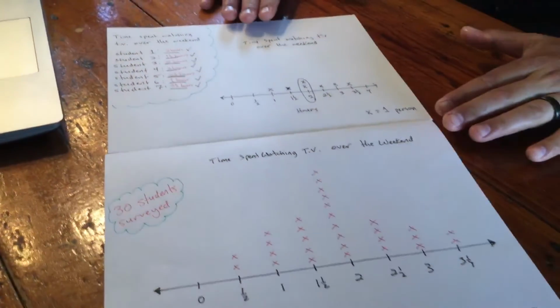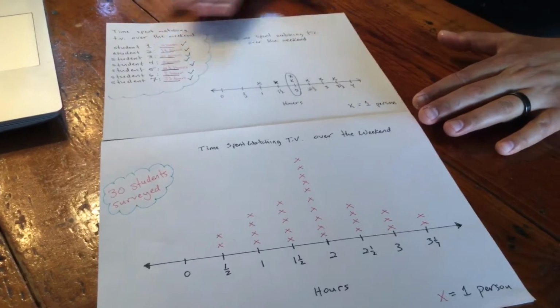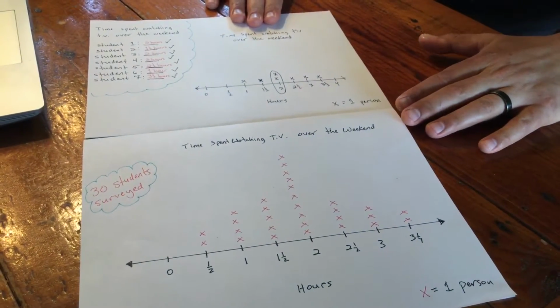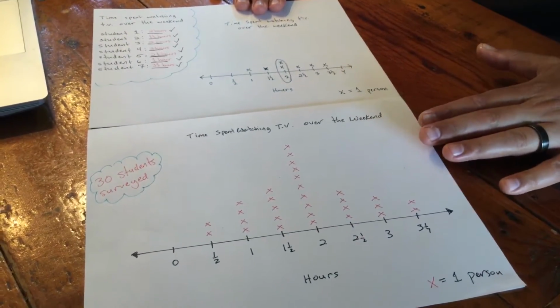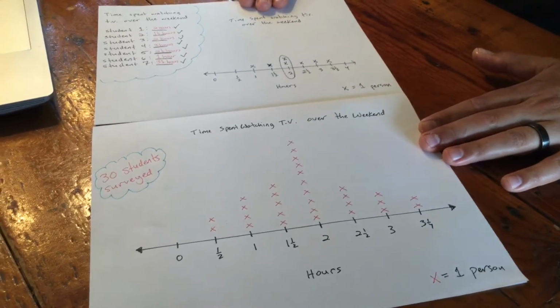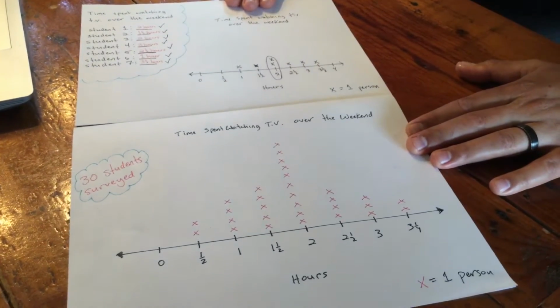Welcome to Module 6, Lesson 8, Debrief questions. Now, in our application problem, I asked you to think about these two line plots. This line plot is measuring 7 students and how much time they spent watching TV over the weekend, where this one measures 30 students and how much time they spent watching TV over the weekend.